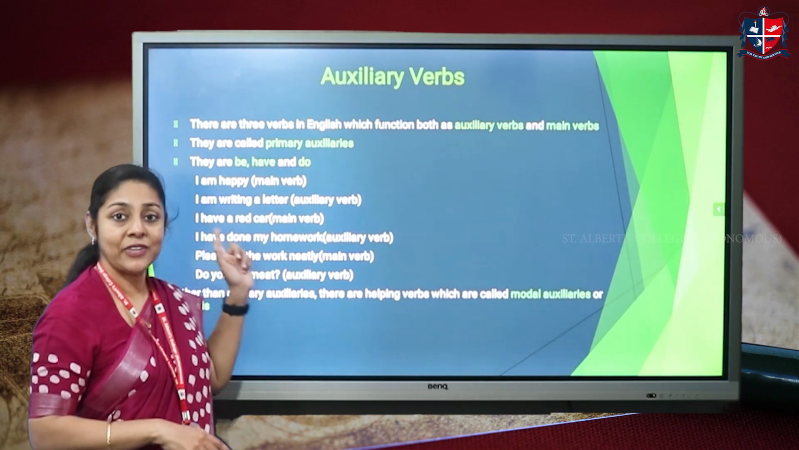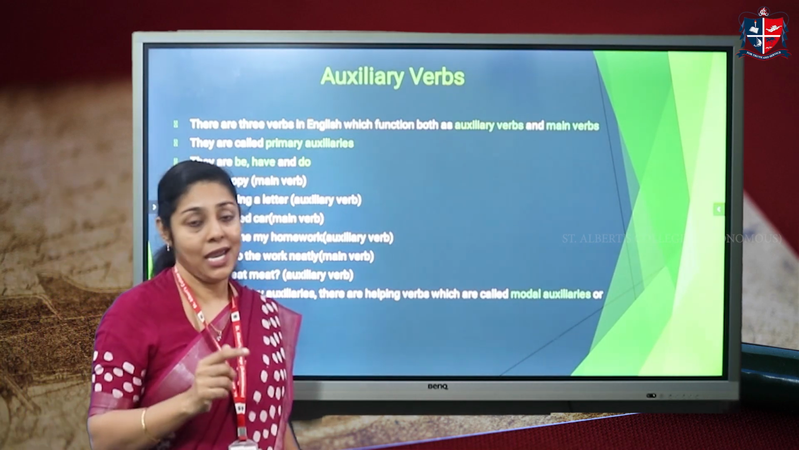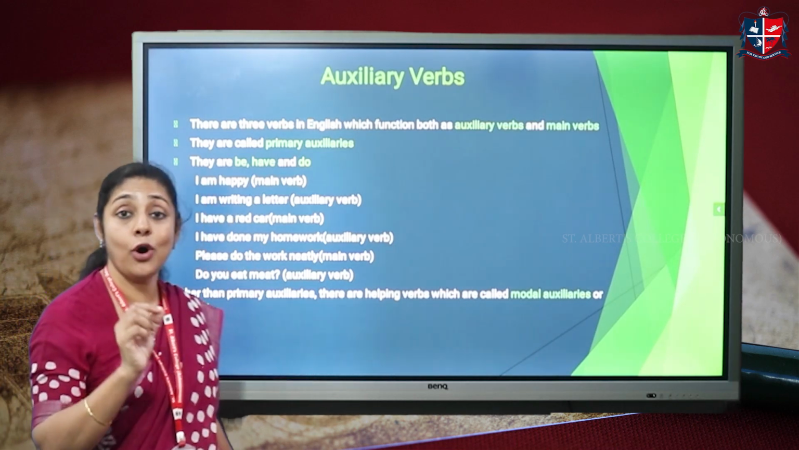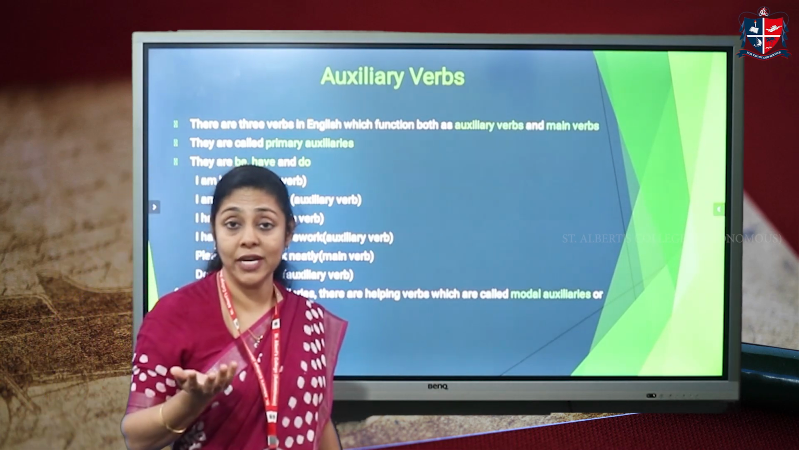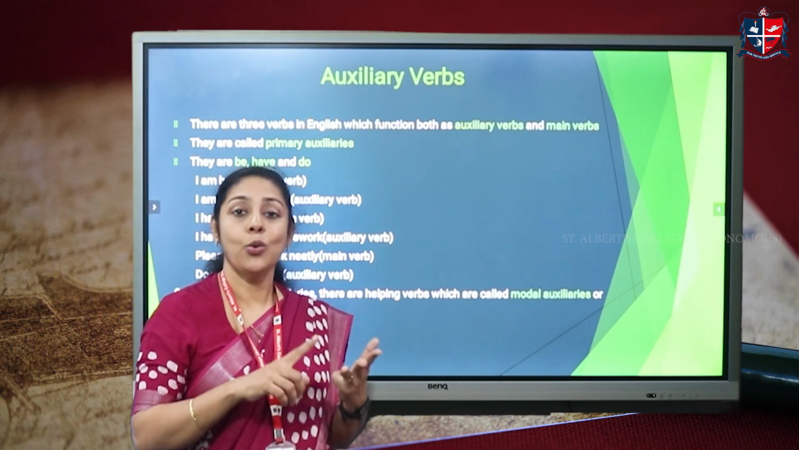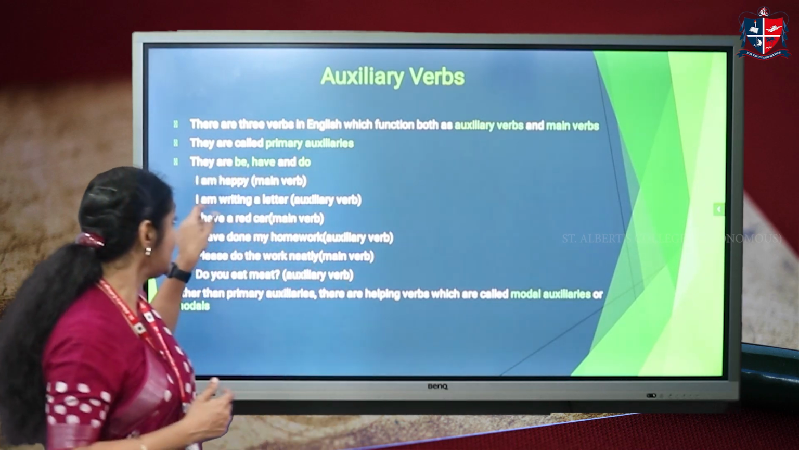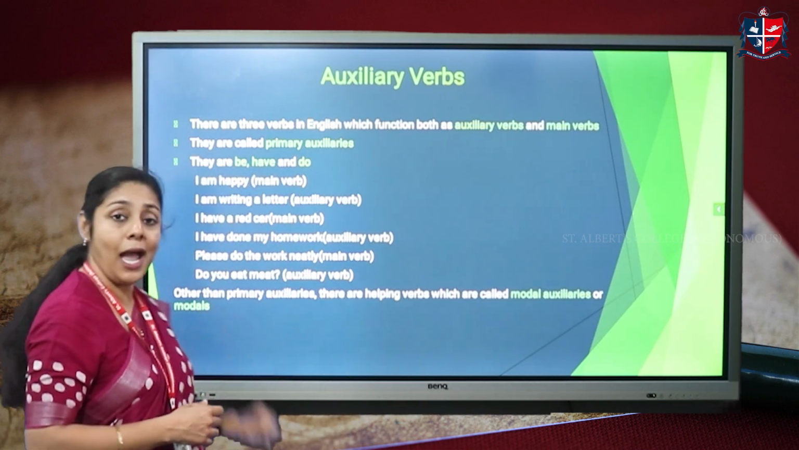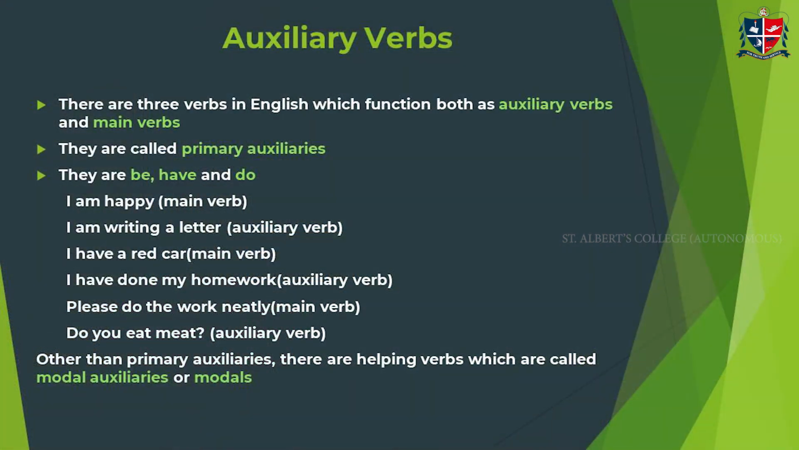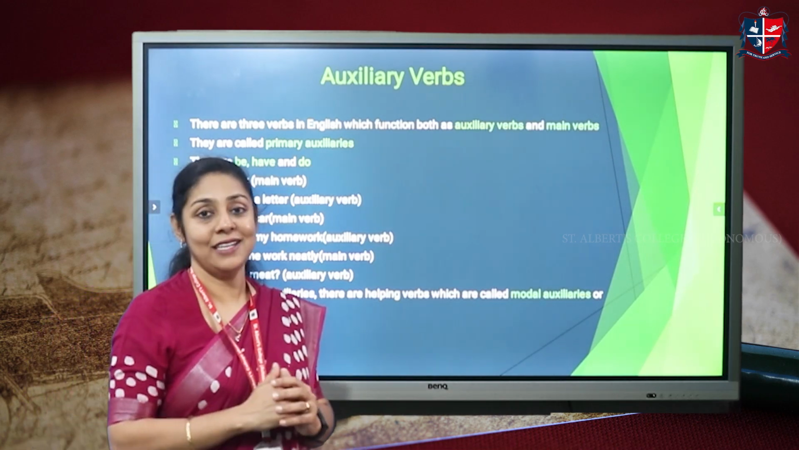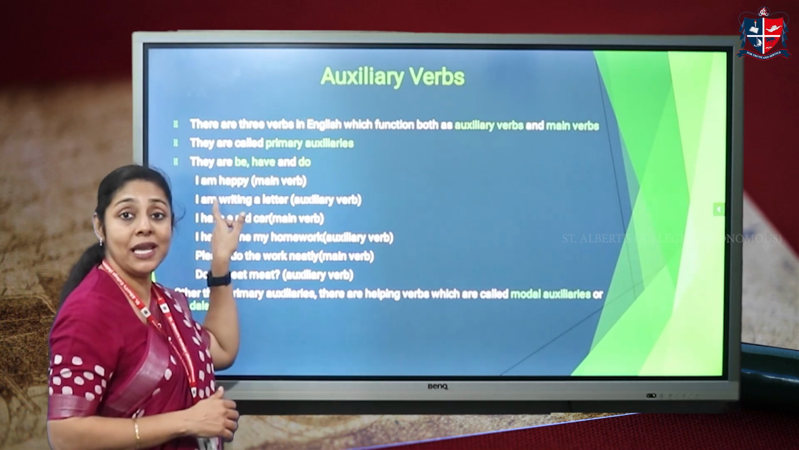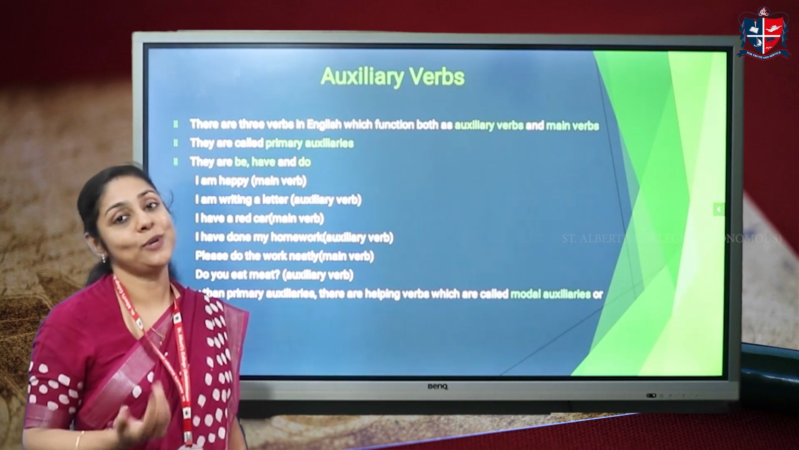Now look at this particular sentence, the first sentence, I am happy. In that, we have the form of be, that is am, that is used here. So we have different forms for be, right? We have is, am, was, were, etc. So in this particular sentence, I am happy, am is the main verb. It is a form of be. Whereas in the second sentence, I am writing a letter, am is used as an auxiliary verb, right? It is helping the main verb writing to complete the essence of the sentence. So we see how be can be used both as a main verb and also as an auxiliary verb.